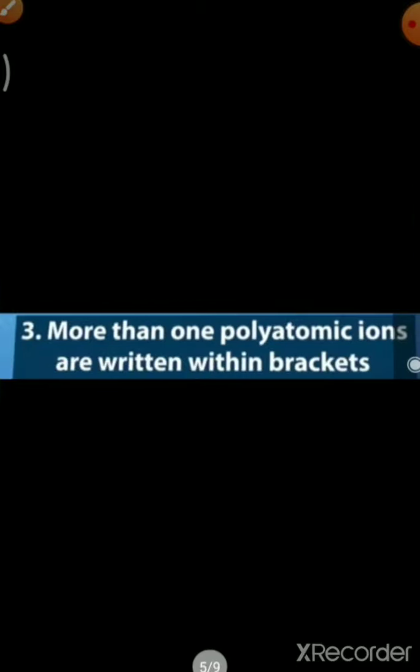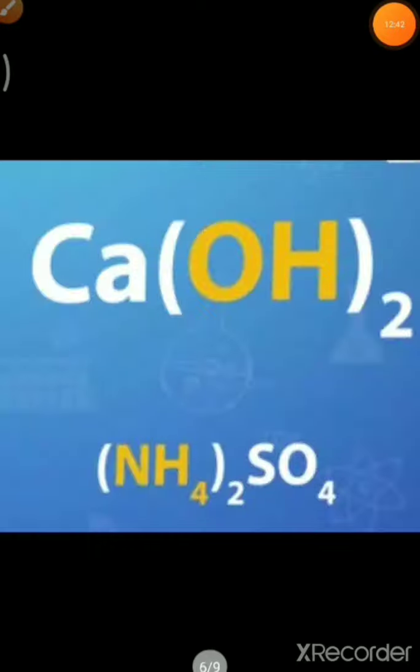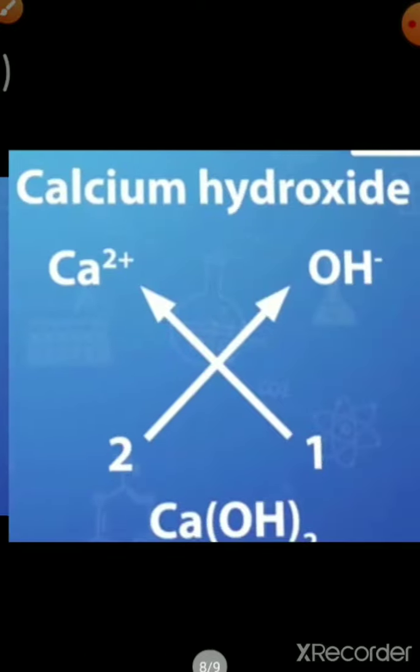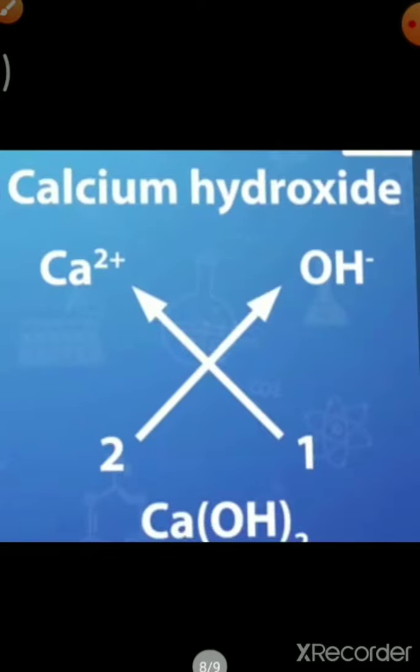More than 1 polyatomic ion is written within brackets. So why is it written within brackets? Look here. 2 examples are taken: Ca(OH)2 and (NH4)2SO4. See, calcium hydroxide. The valency of calcium is +2 and the valency of hydroxide is 1, that is -1.